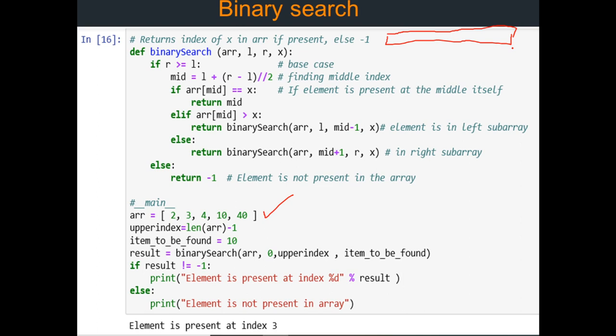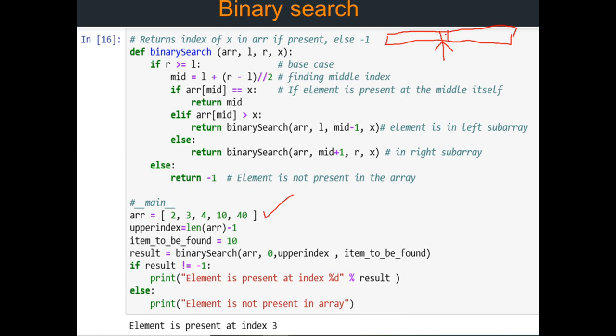And since we know that it's a sorted array, suppose I want to find a number, say 10, and I have this list here. So what I will do is match that 10 with the middle element of this list.